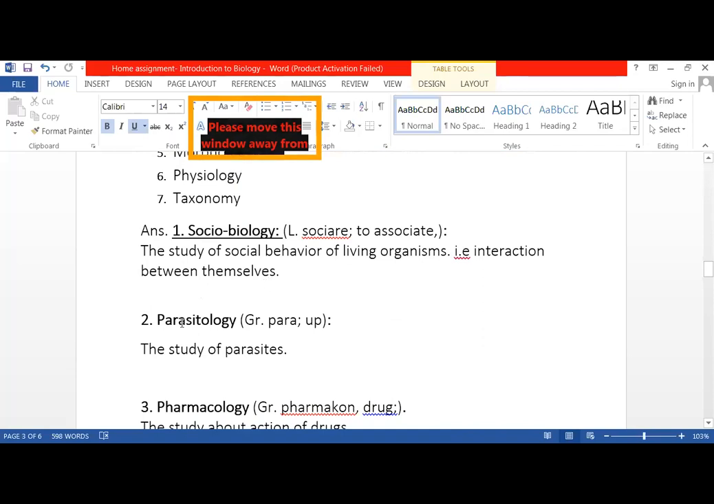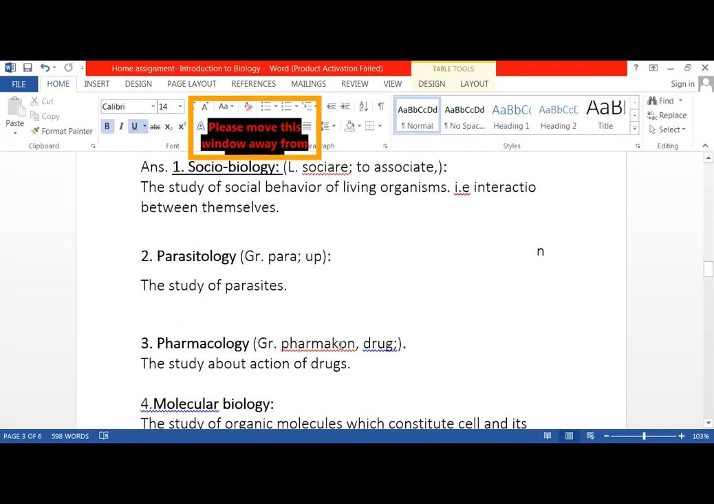Then leave one line, make the next heading, do very neat and tidy work, don't clutter the work, just leave 1 or 2 lines in between each branch and its description. Like after writing down till here, leave 1 or 2 lines, then start the next one. That is parasitology, the study of parasites. Okay, got it?